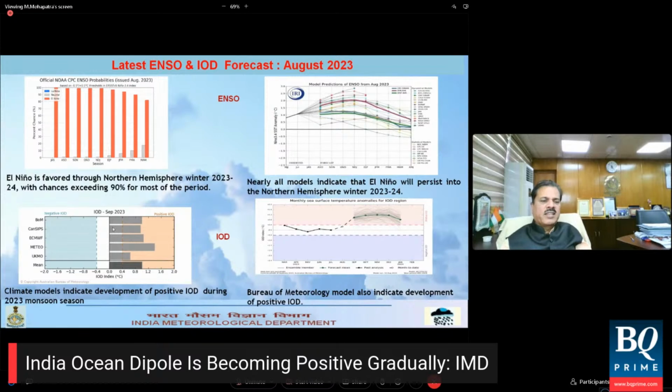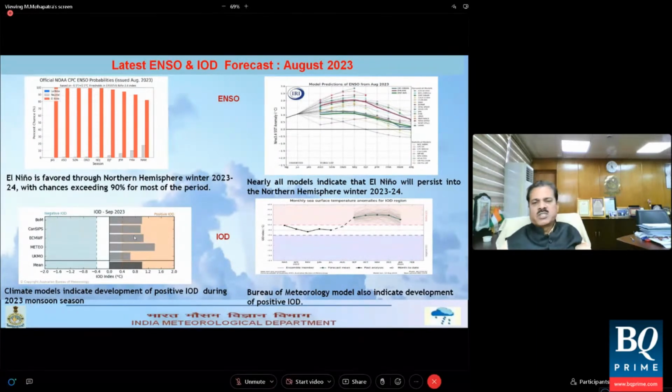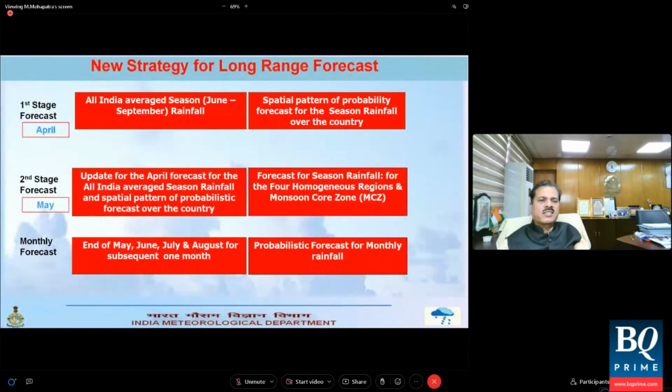And below, you will find the IOD September forecast. Most of the models are indicating that it will become a positive Indian Ocean Dipole. But in the month of August, only last week, it has just crossed the threshold value of plus 0.4. Now let us go to the forecast.